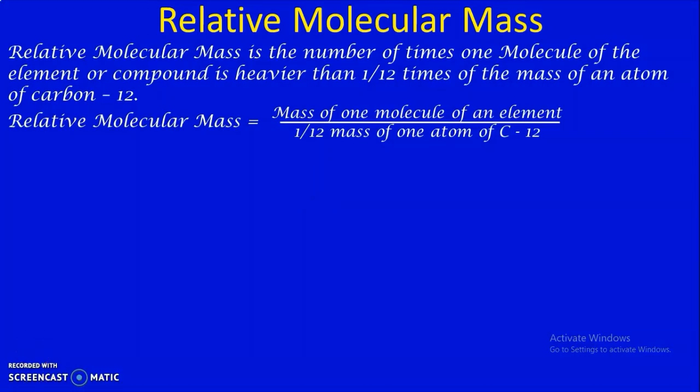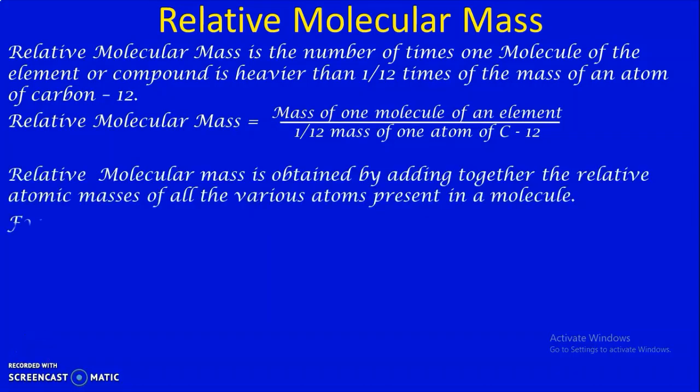And now, relative molecular mass is obtained by adding together the relative atomic masses of all the various atoms present in a molecule. The question is, how can we obtain the relative molecular mass? Here you get the answer by adding together the relative atomic masses of all the various atoms present in a molecule. For example, you can see